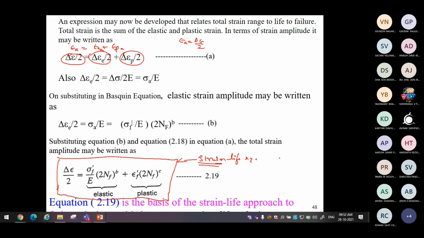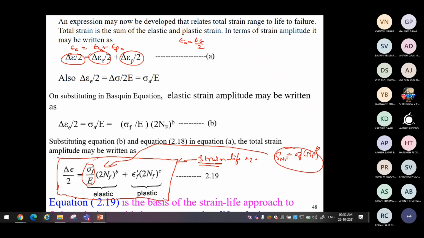In the case of the Basquin equation, for high cycle fatigue, this is the equation: S_Nf is sigma f dash times (2Nf) to the power b. Here, only this part is incorporated into this value and expressed in strain form. Strain is proportional to stress, so strain is put here.